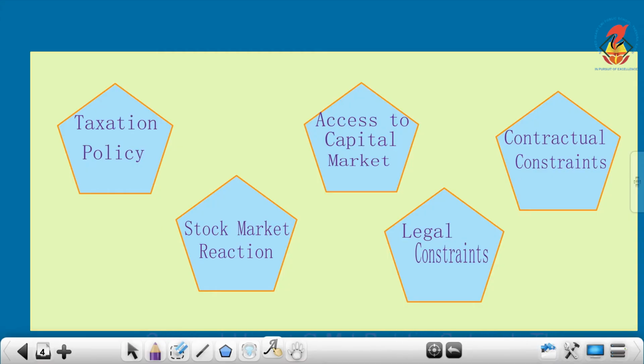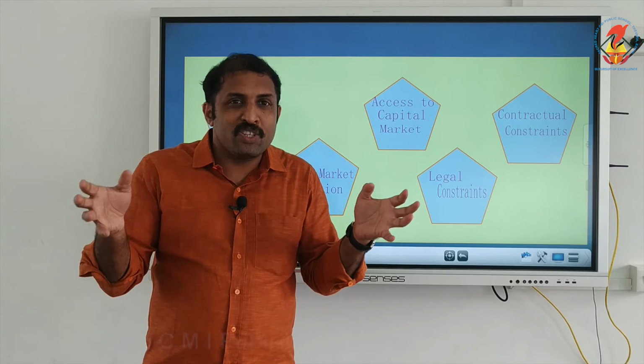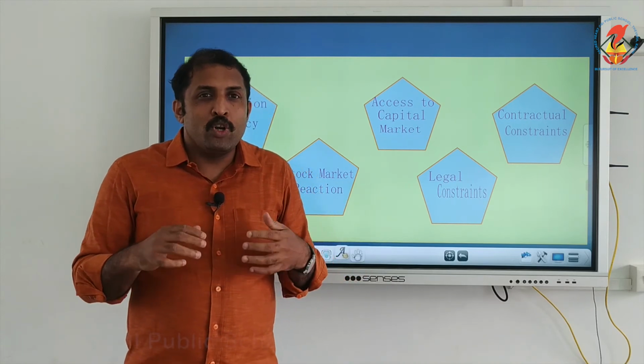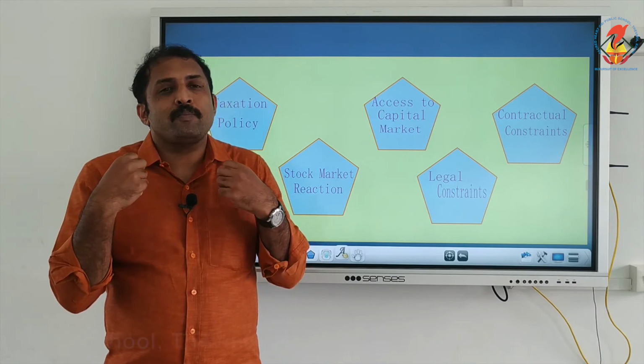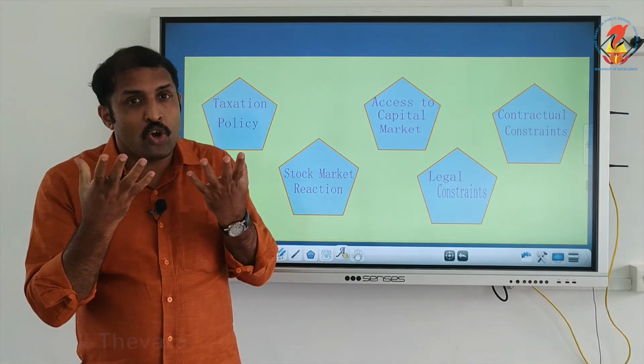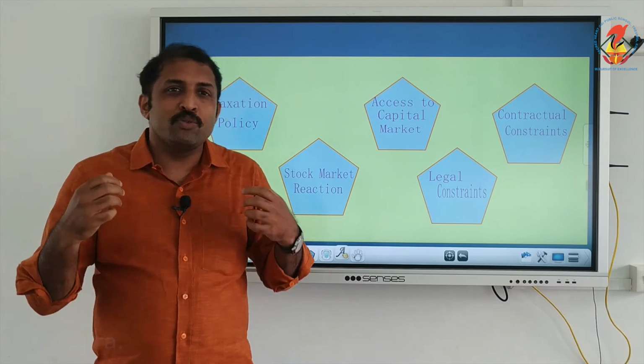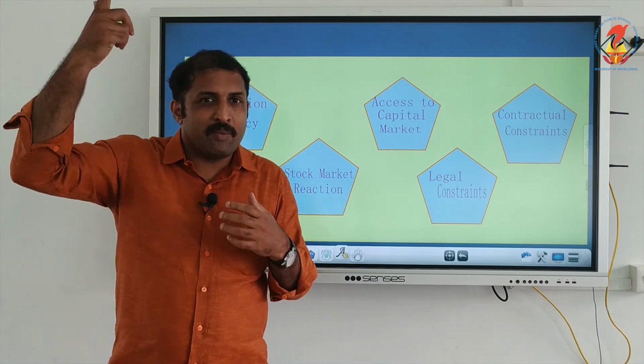Stock market reaction. Stock market reaction means bullish, bearish and stagnant. Bullish trend: if there is a hike in stock prices, people will tend to buy because there is a chance every time to go higher.